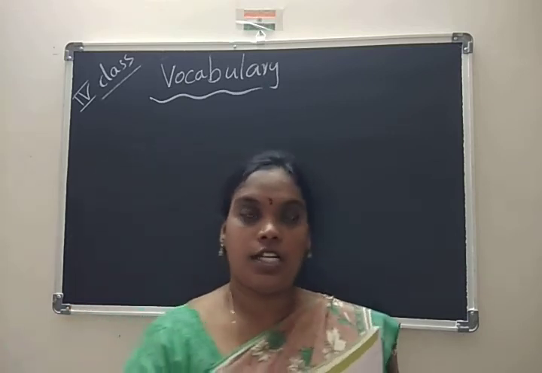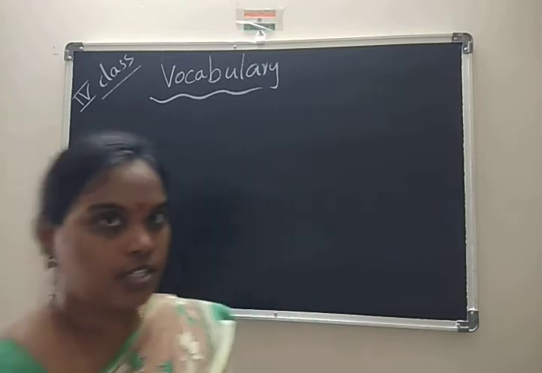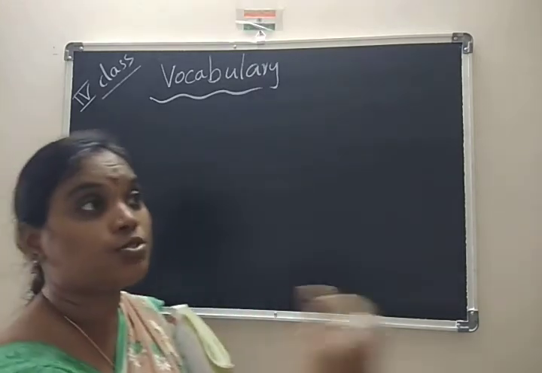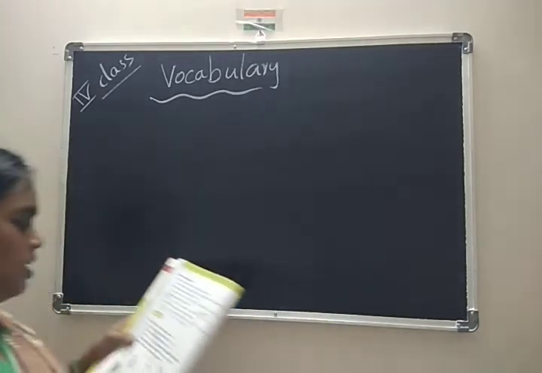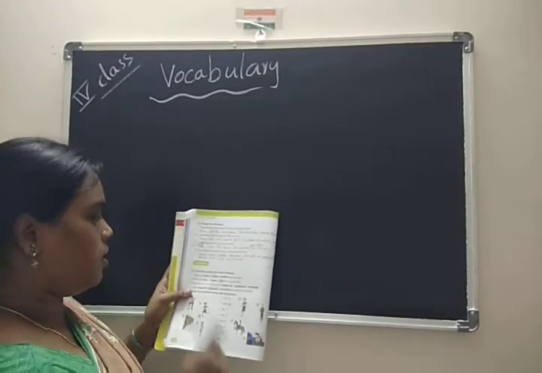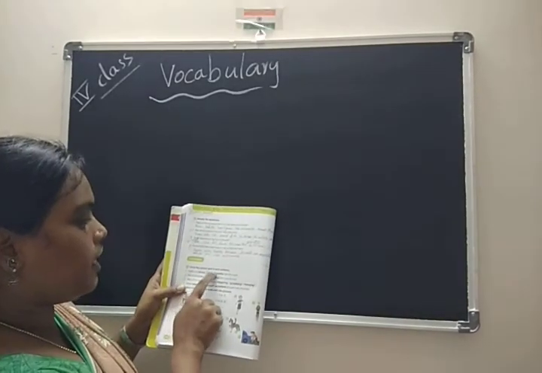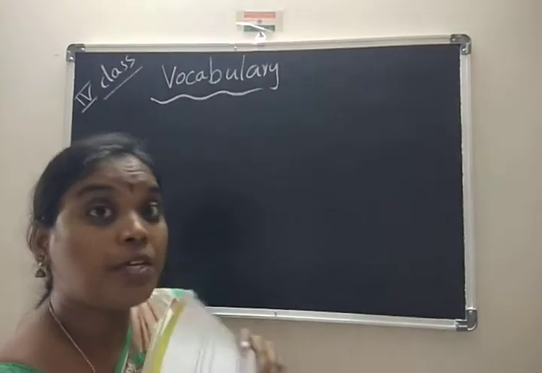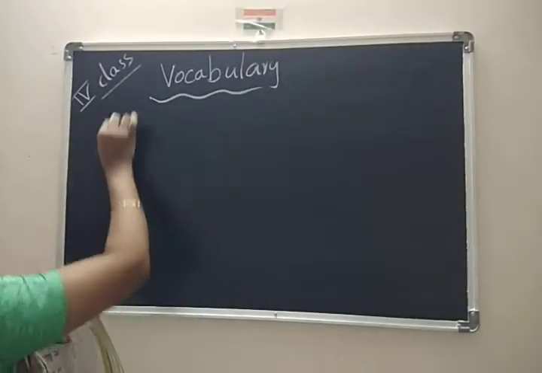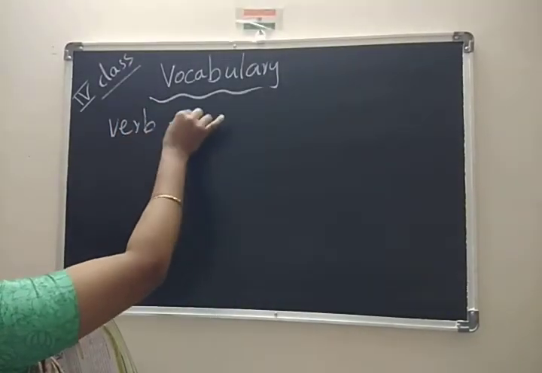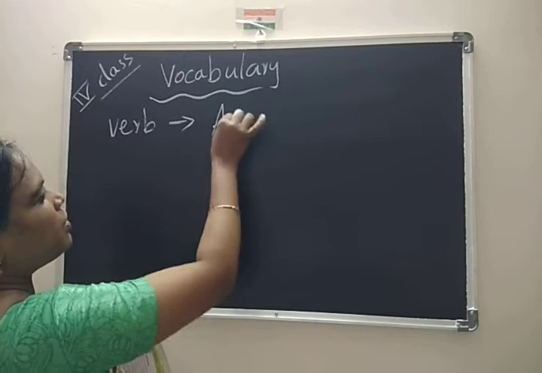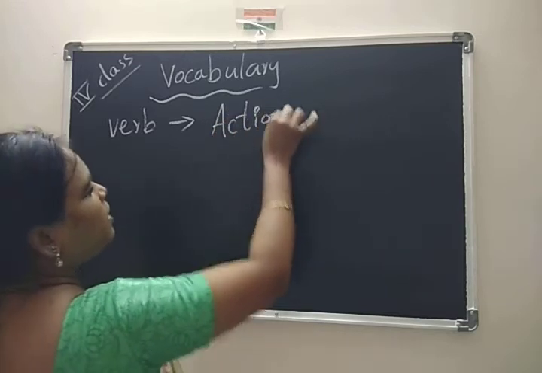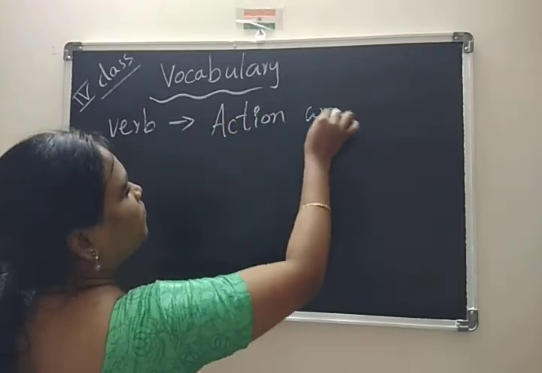Now coming to vocabulary. Vocabulary means, children, those are new words. Here in your textbook, see: circle the correct verb in each sentence. What is meant by verb, dear? Verb means action word. It is an action word.